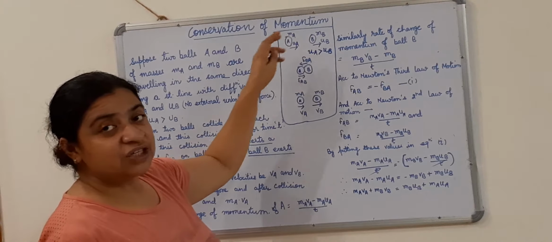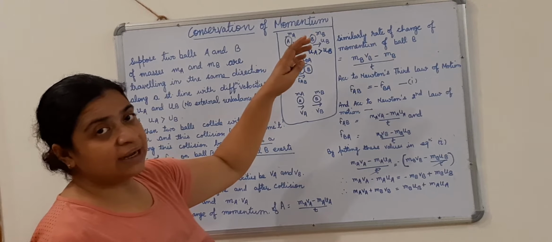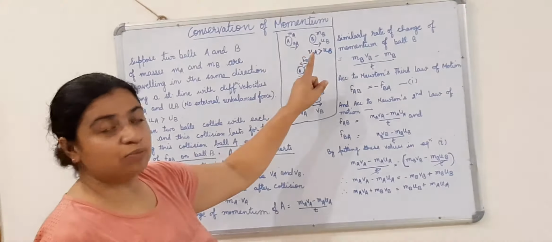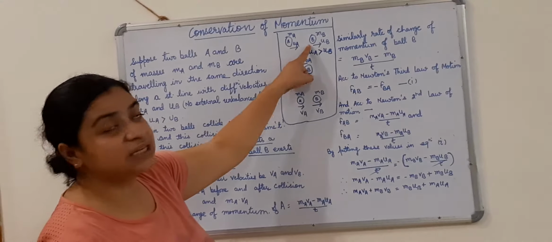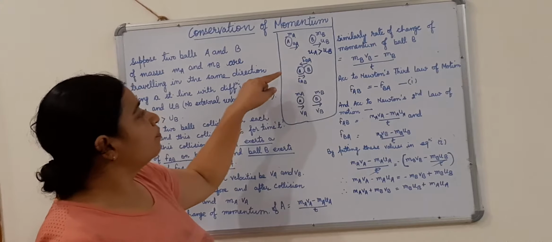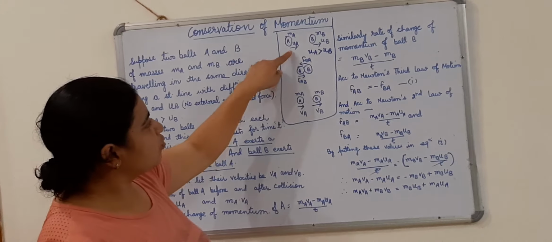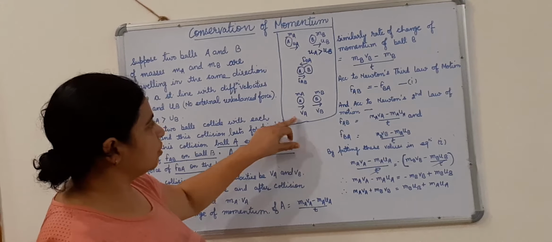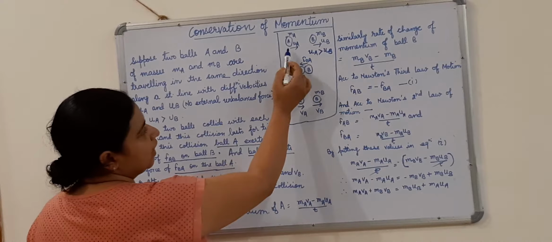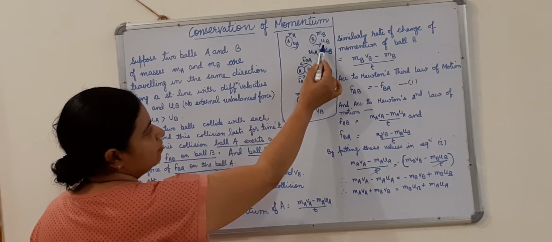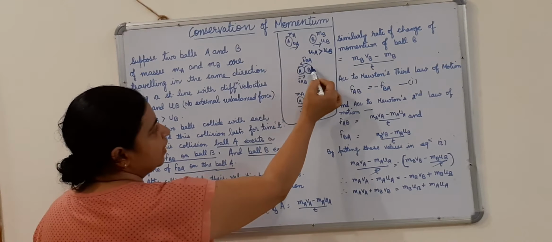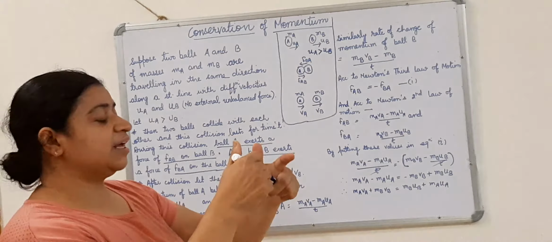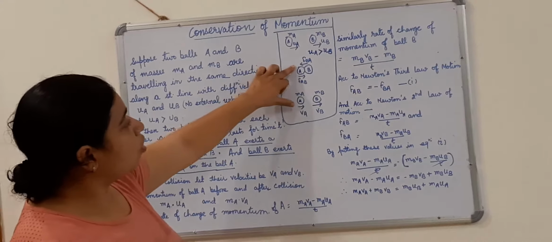As they are moving in a straight line, the first ball A is going to hit the second ball. In this diagram, this was before collision, this is their collision and this is after collision. If the velocity of ball A is greater than velocity of ball B, then ball A will hit ball B. When they hit each other,